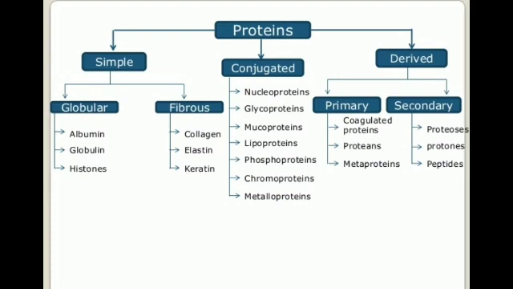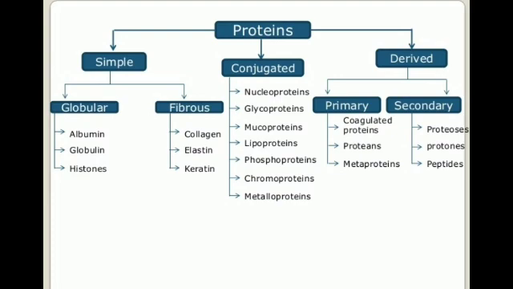And there are many derived proteins also. By name only you can understand that derived means it is derived from others. So it is again of two types, primary and secondary.